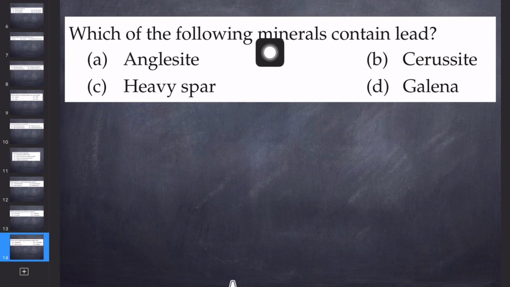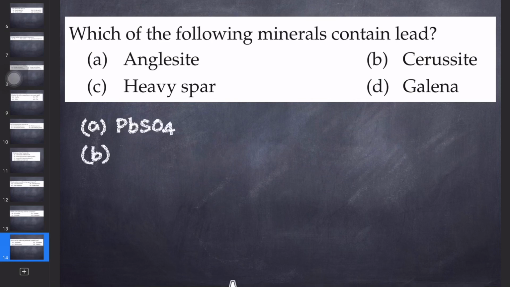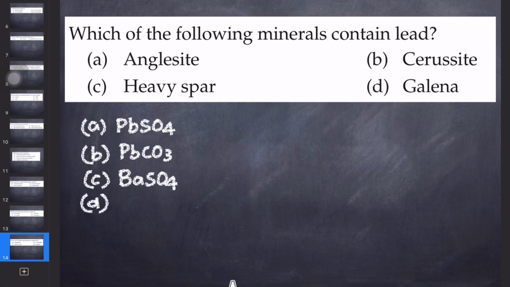Now, which of the following minerals contain lead? Again, we have to write the chemical formulas of all these ores. Anglesite is basically lead sulfate, PbSO4. Cerussite is PbCO3, lead carbonate. Heavy spar is basically barium sulfate. This is known as heavy spar. It's a colorless white mineral. And the last one is galena, that is PbS. So we can say lead is present in PbSO4, that is anglesite, in cerussite and galena. So the correct answer should be A, B and D.